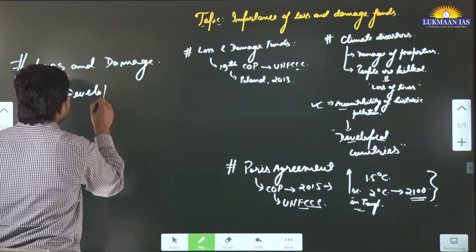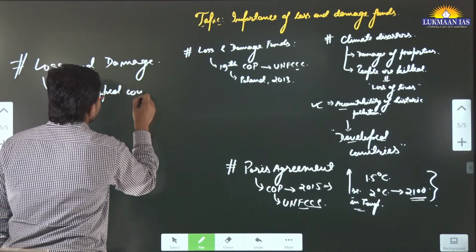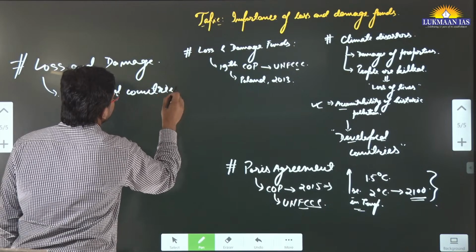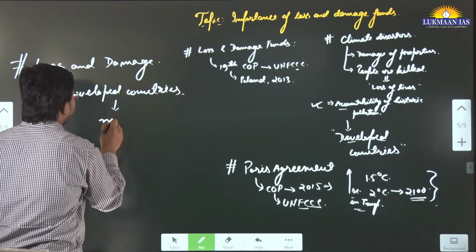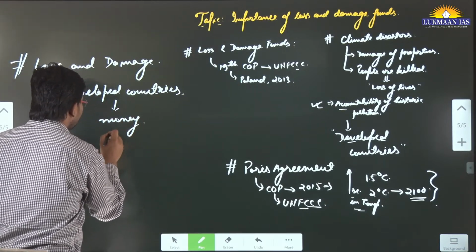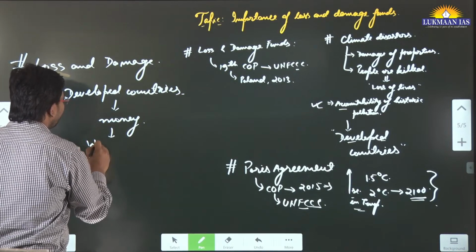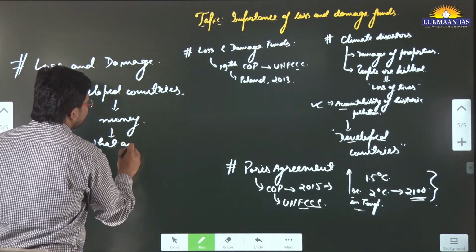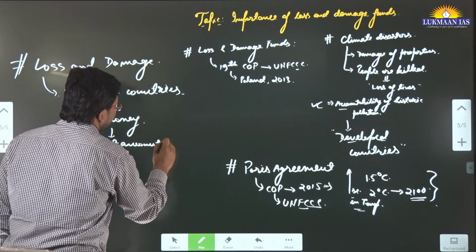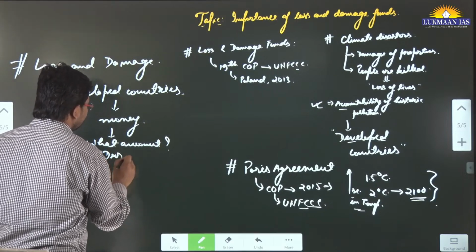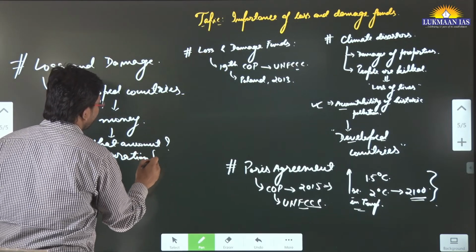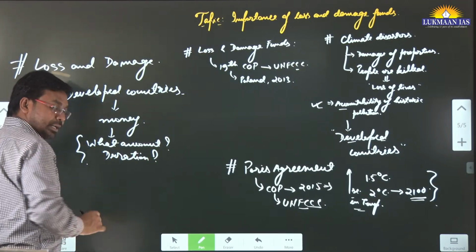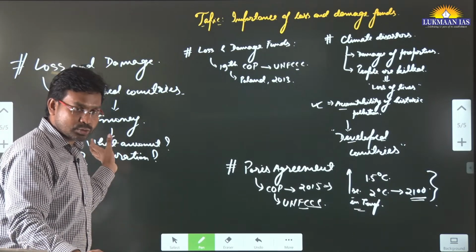But it was not said what amount it will be. Amount is not fixed, duration is not fixed, and how a developing country will receive it is also not fixed.